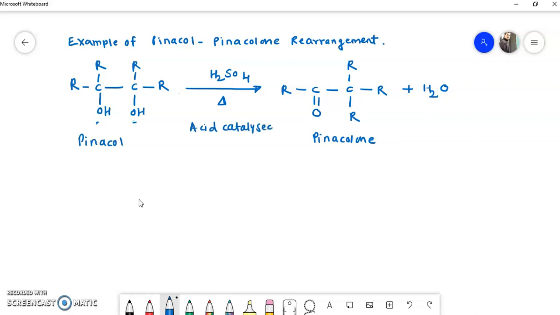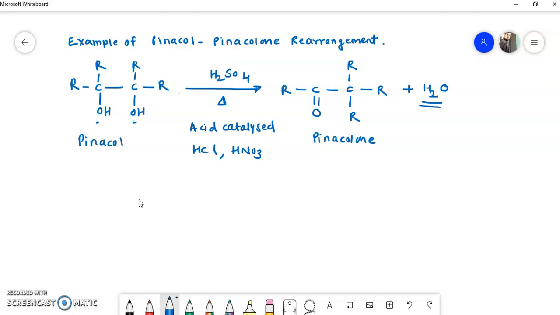Instead of H2SO4 we can use HCl, HNO3, or any acid. Pinacols in presence of acids rearrange into pinacolone with the elimination of a water molecule. So this is called the pinacolone rearrangement.